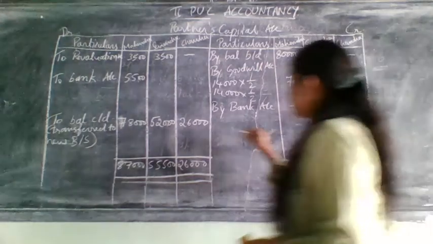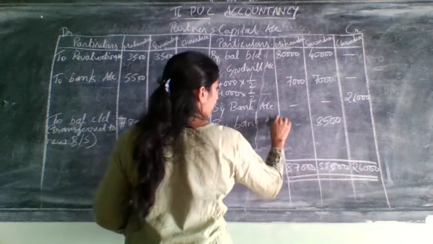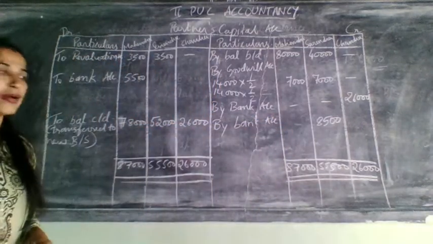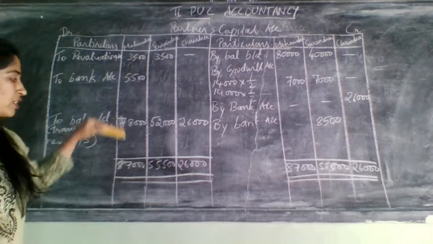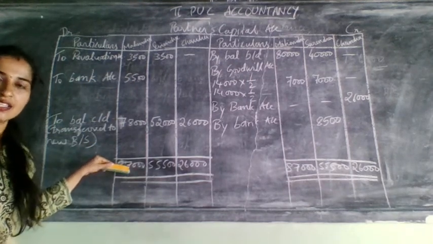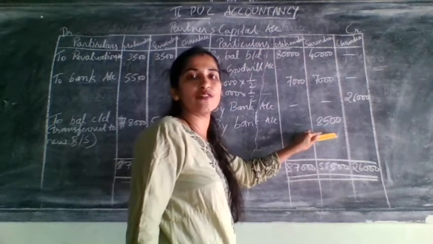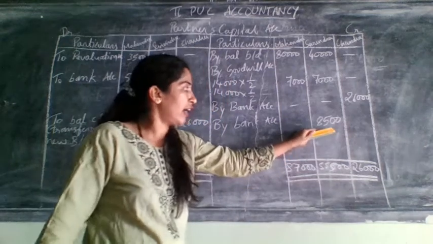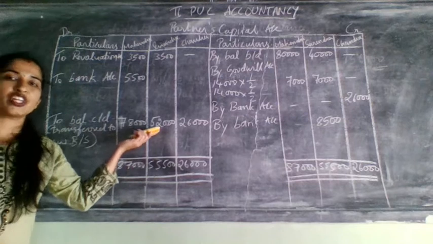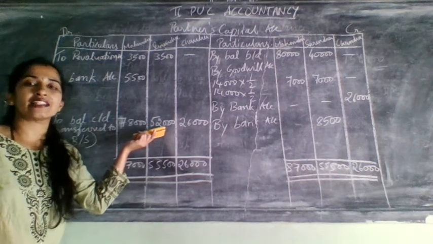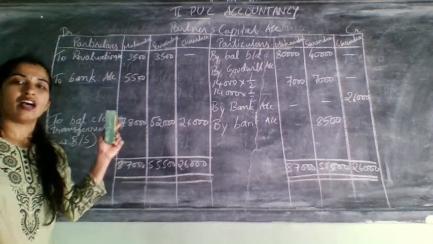8,500. Now this is also considered as what? By bank account. This is also considered as bank account. Mahendra can withdraw the amount from his account because he has excess in his capital account. But Surendra needs to bring 8,500 as additional capital again. Why? Because he does not have sufficient balance to maintain this as a capital. Understood now? This is called capital adjustment.